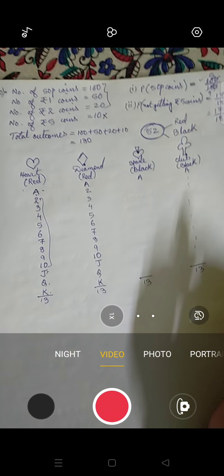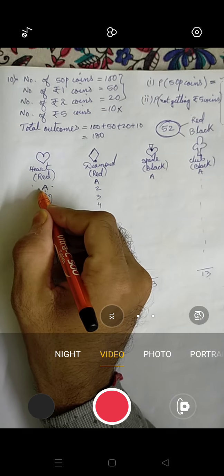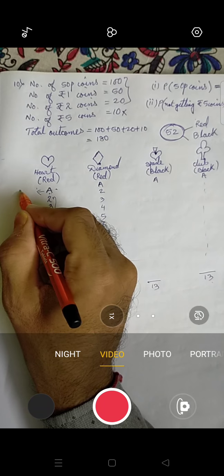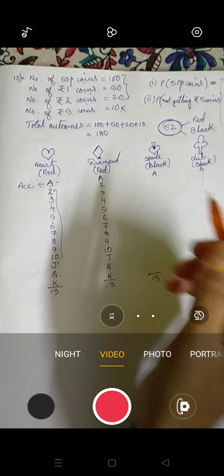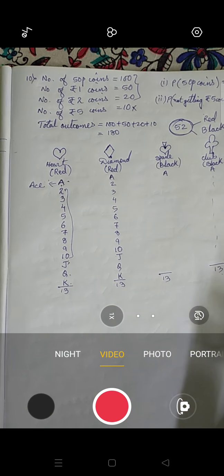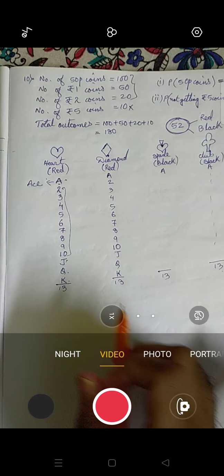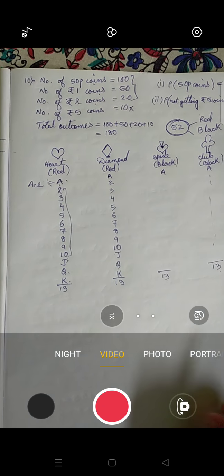Now some names have been given to these cards. This is A and it is called Ace, A-C-E, Ace. It is not called Ash. Okay, Ash is something different. So they will ask you this way. Try to understand.